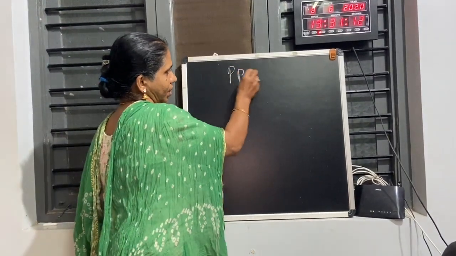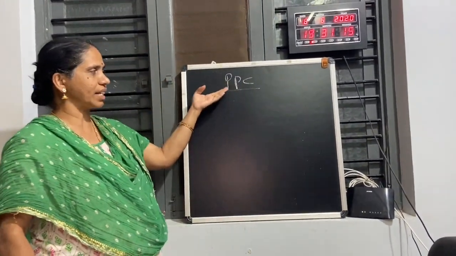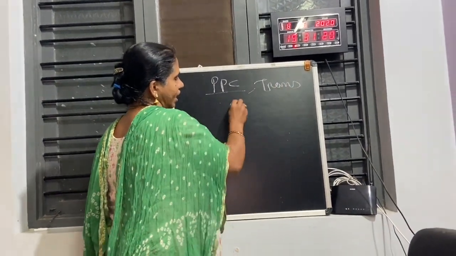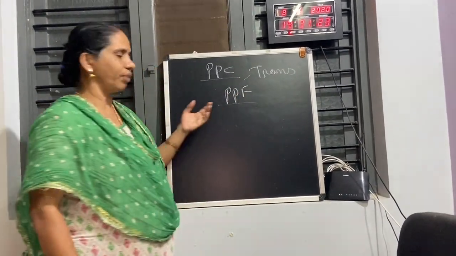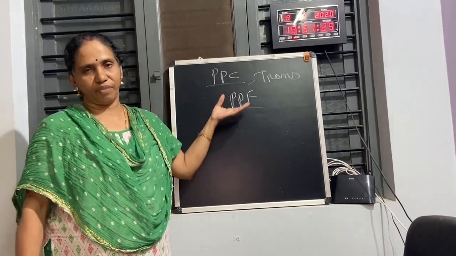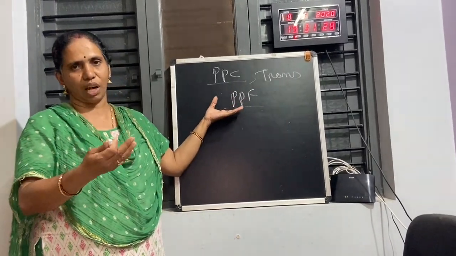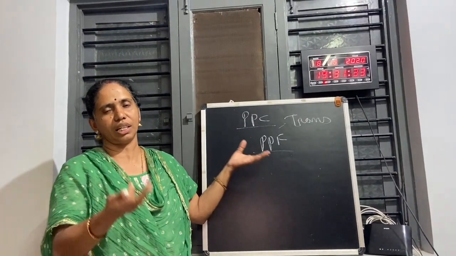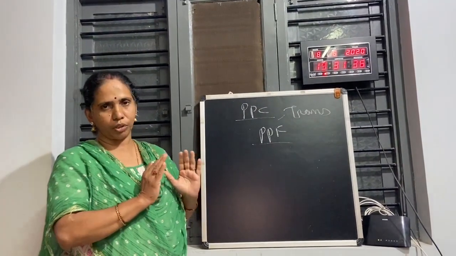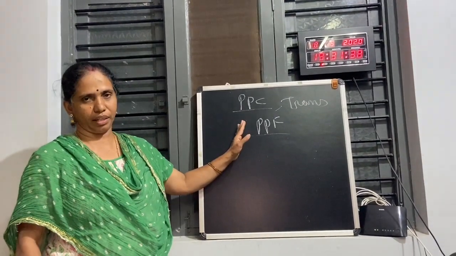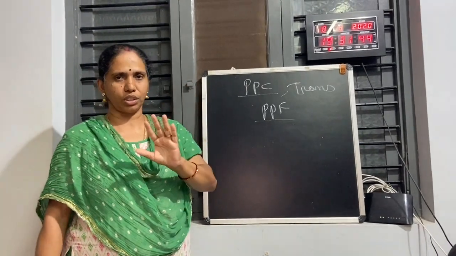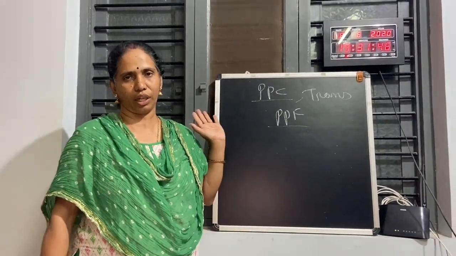That knowledge is what we call the PPC curve. PPC means production possibility curve, or we call it a transformation curve, or PPF, the production possibility frontier. This is a statistical device. It shows how the economy is allocating resources, with a given amount of technology and resources, using two goods. With the given technology and resources, it explains what is the best they can allocate to the goods.